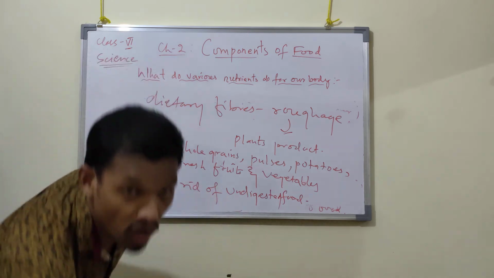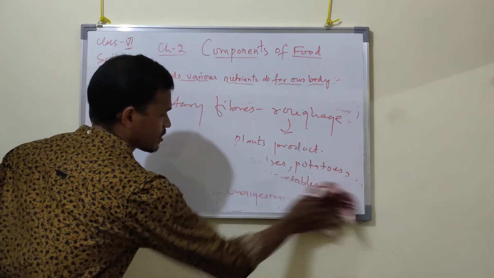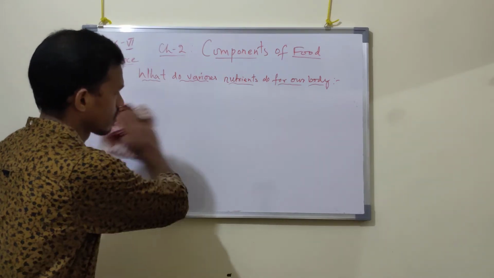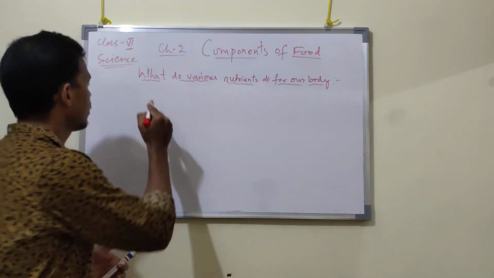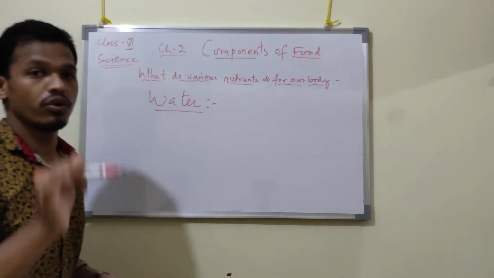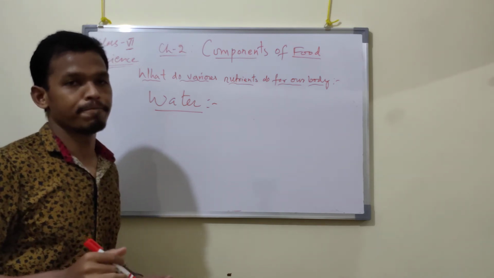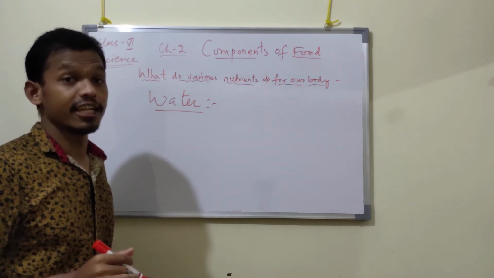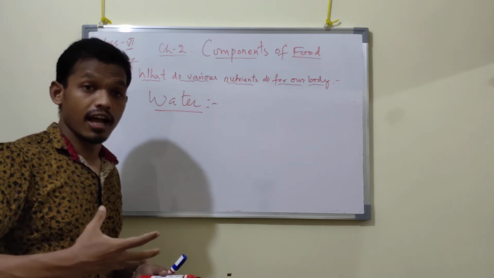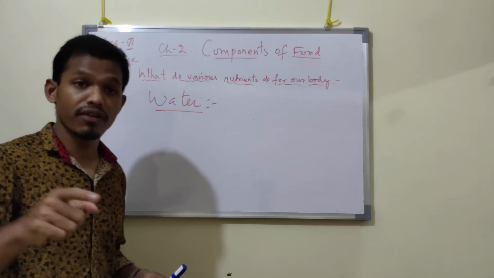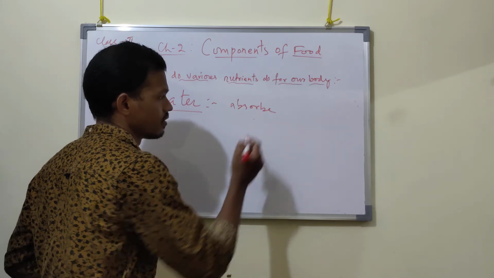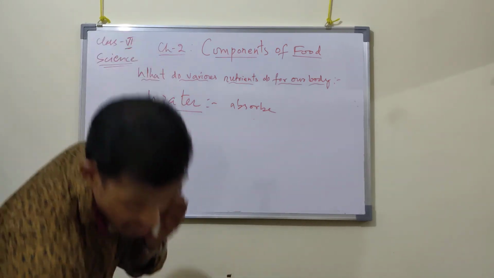Then last is water. Water is also very essential. Without water, we cannot live. What is the function of water? Why do we drink water every day? Water helps our body to absorb nutrients from the food.